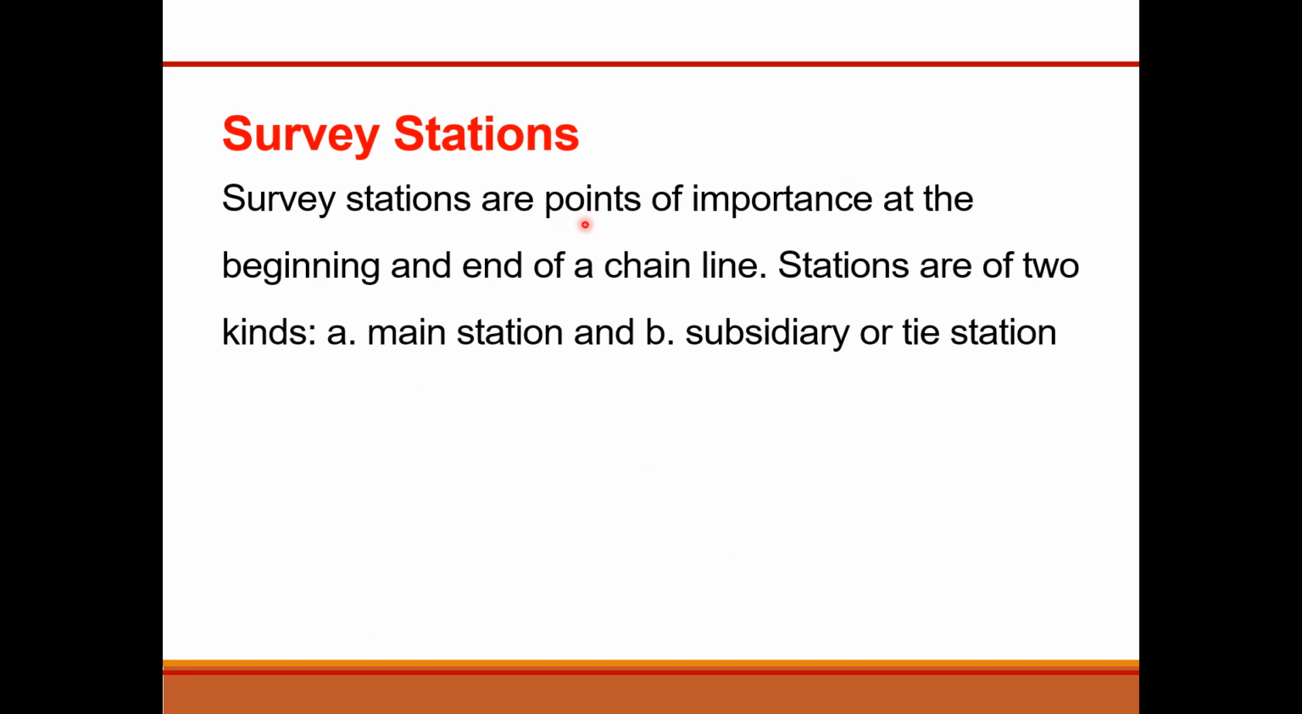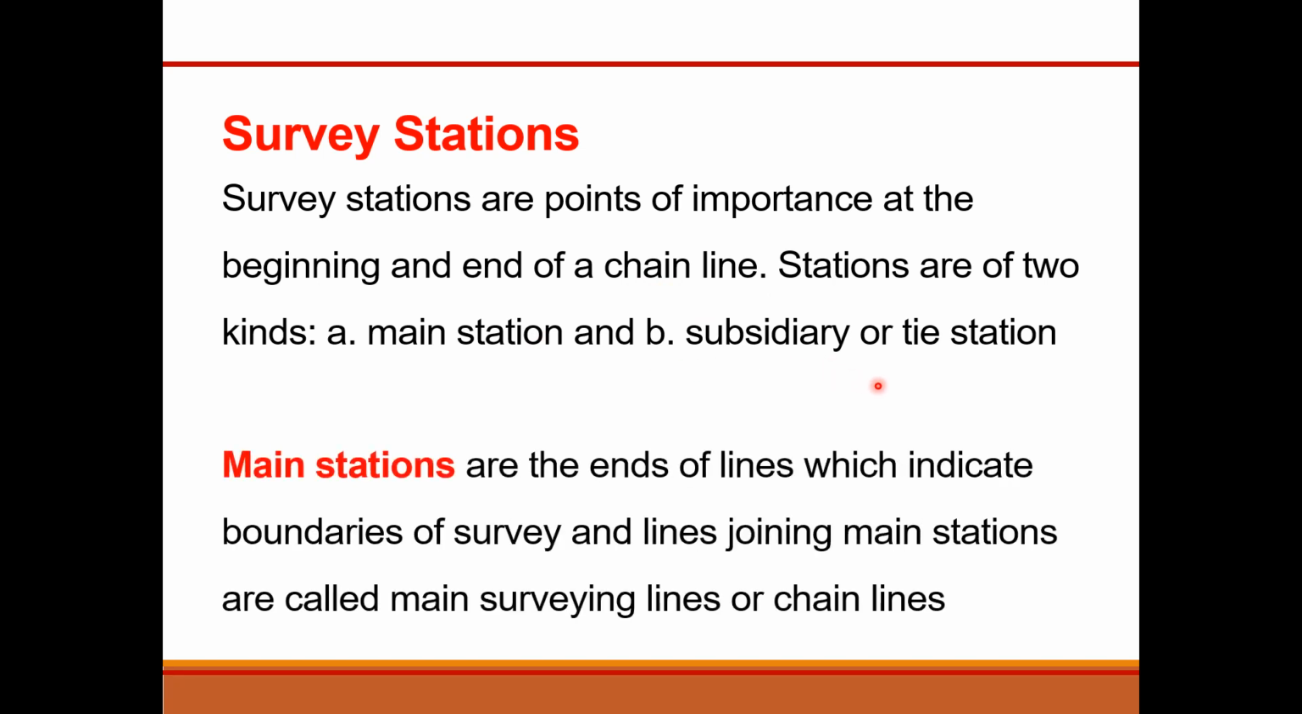Survey stations are the points of importance at the beginning and end of a chain line. Stations are of two types. The first is the main station and the second is the subsidiary or tie station. Main stations are the ends of the lines which indicate the boundaries of the survey, and the lines joining main stations are known as surveying lines or chain lines.